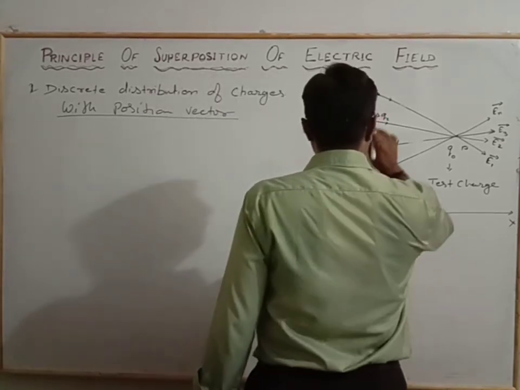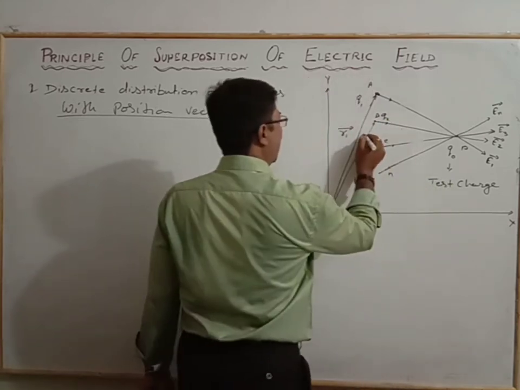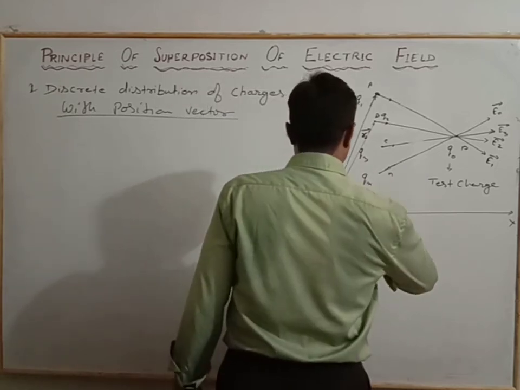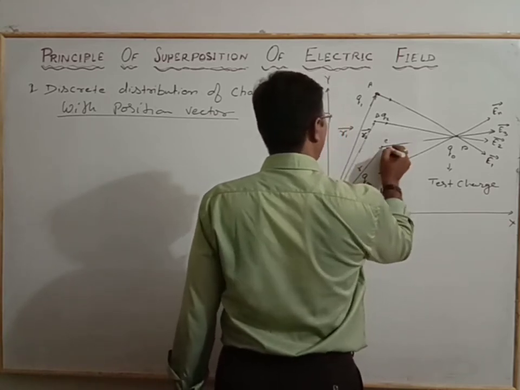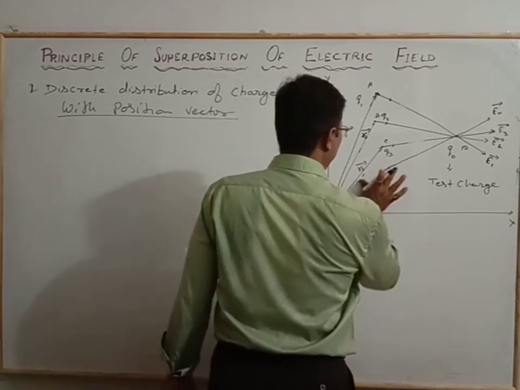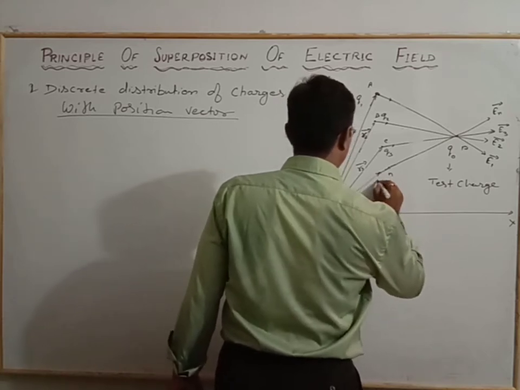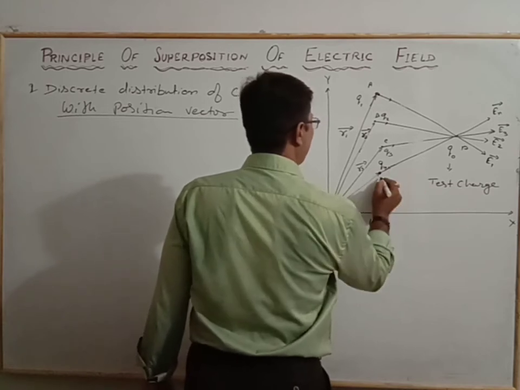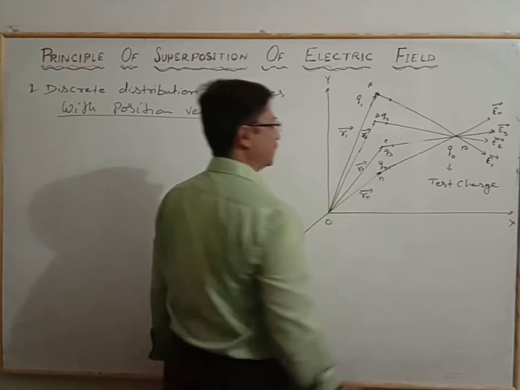For the second charge Q2, up to the point B from O, it has the position vector R2. For C, it is the position vector R3, for the Q3 charge. And for the charge Qn, at the point N, On is the position vector, that is the Rn position vector.